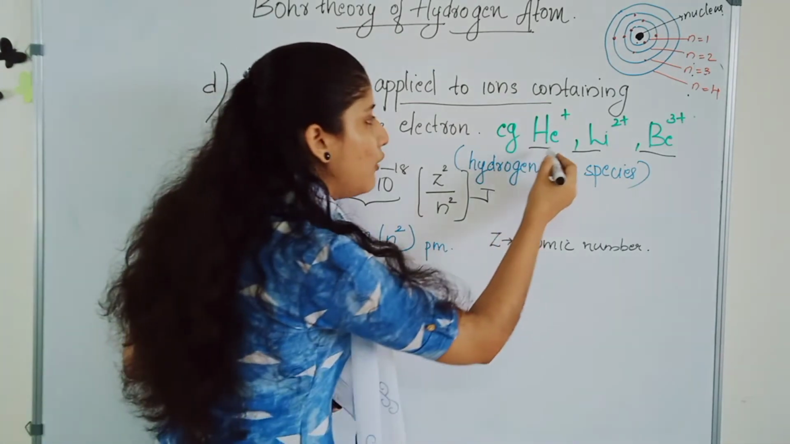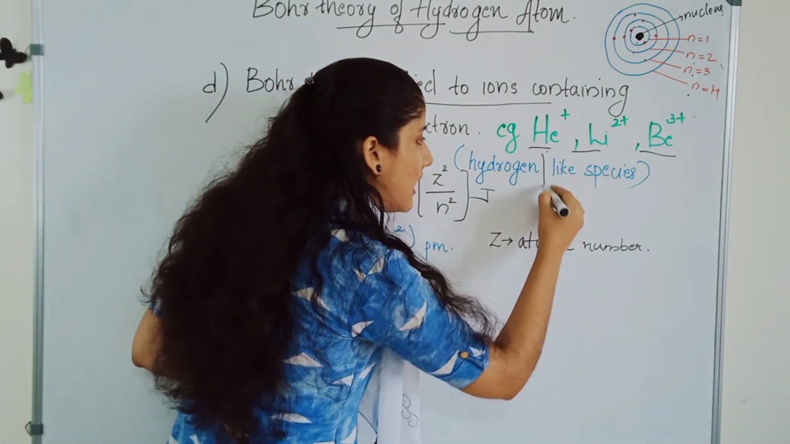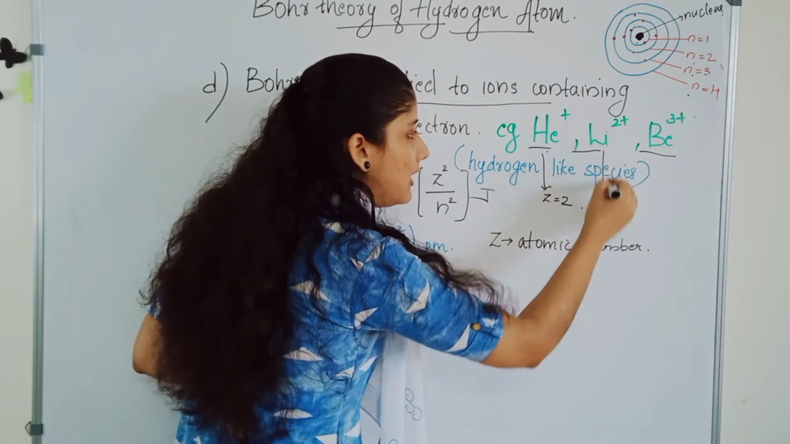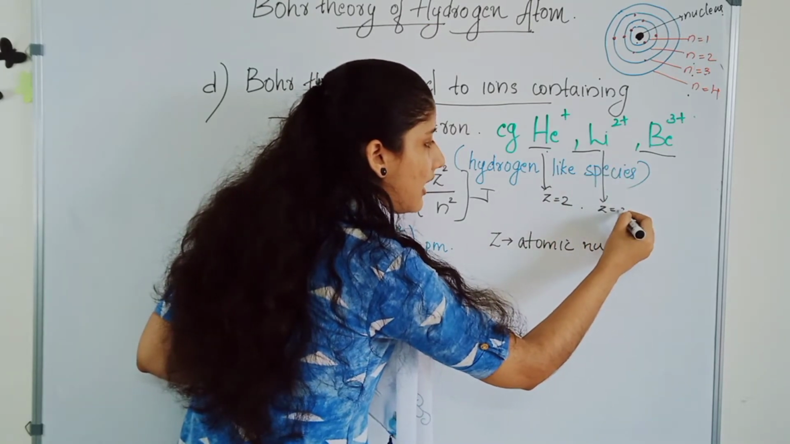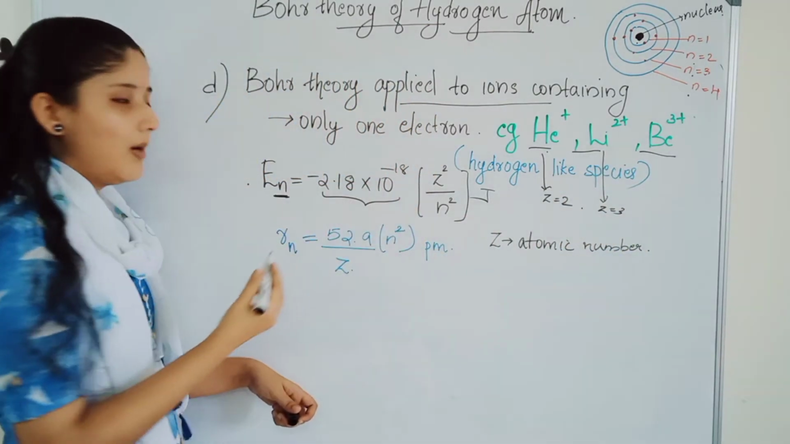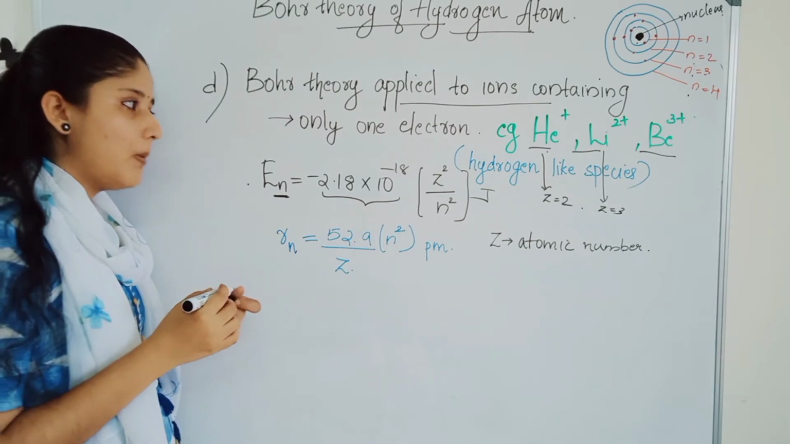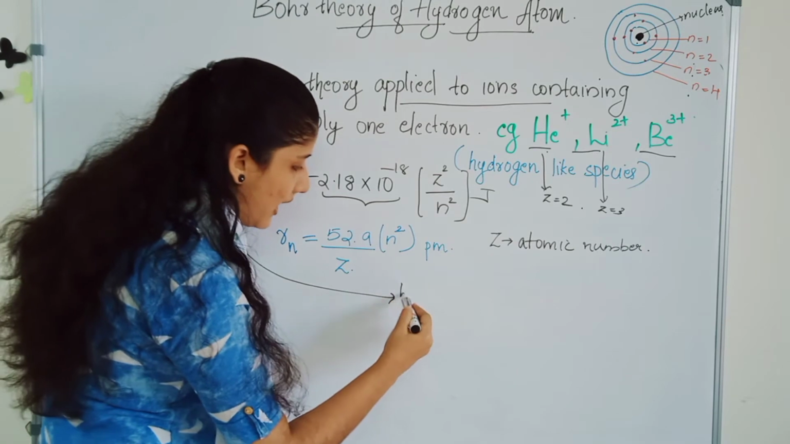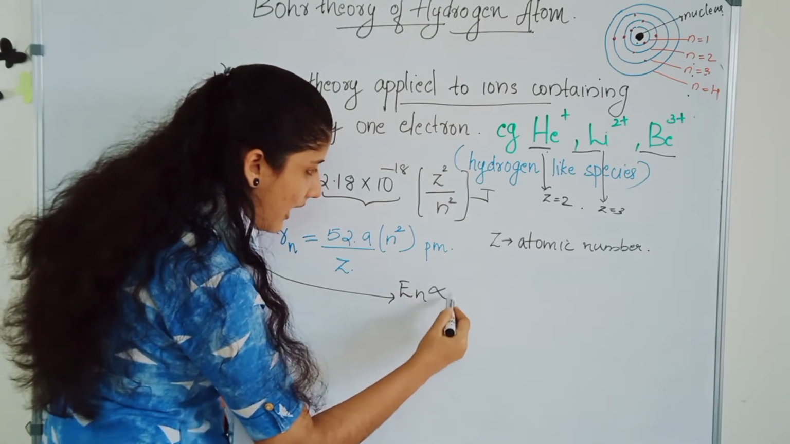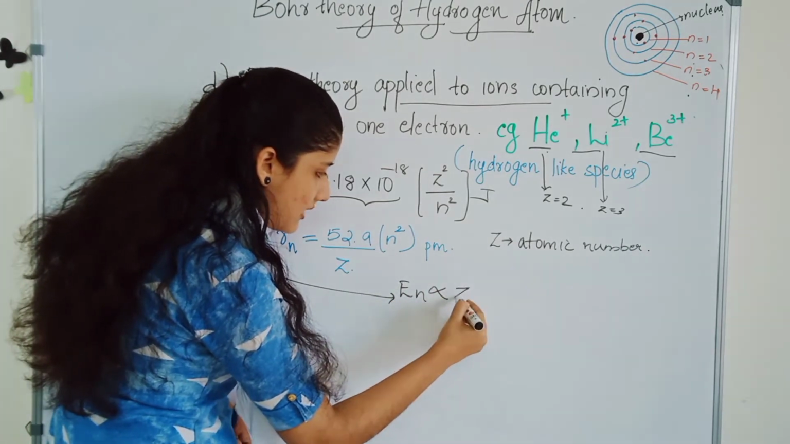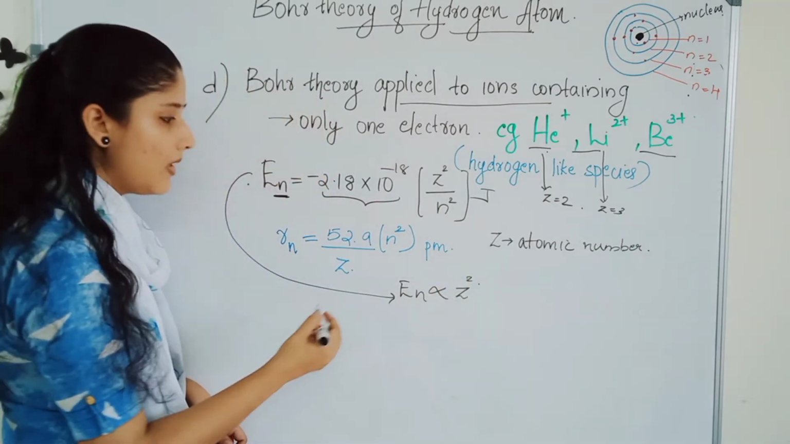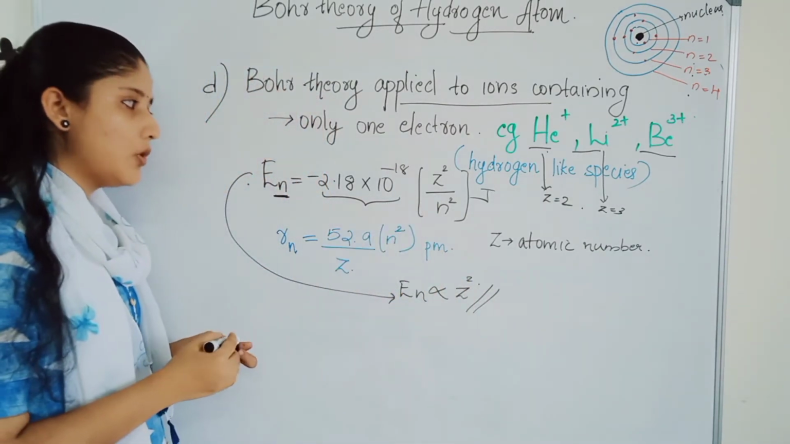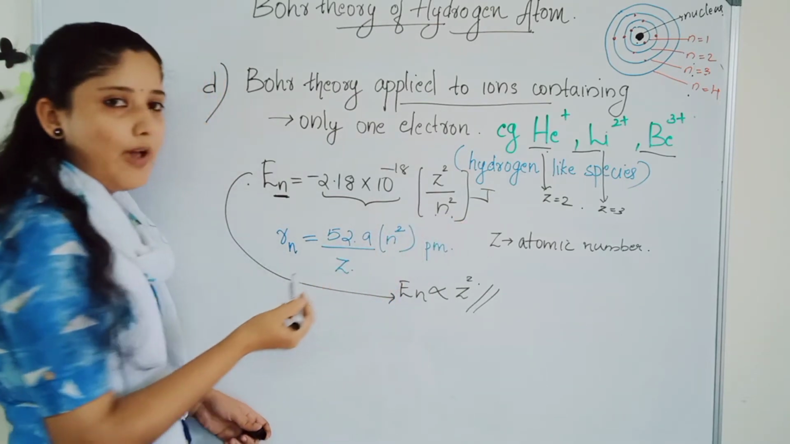The Z value for helium is 2, the atomic number. For lithium, Z equals 3, and so on. The energy value for hydrogen-like species will be directly proportional to Z square. This is one observation from this equation, and it is inversely proportional to the n square value.